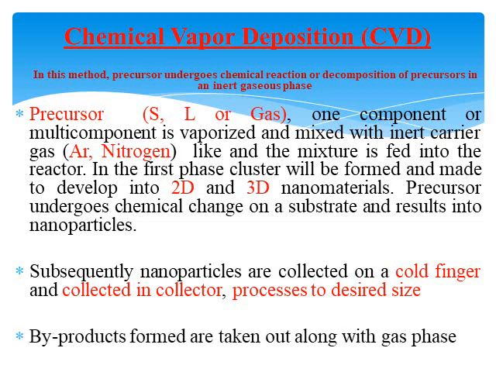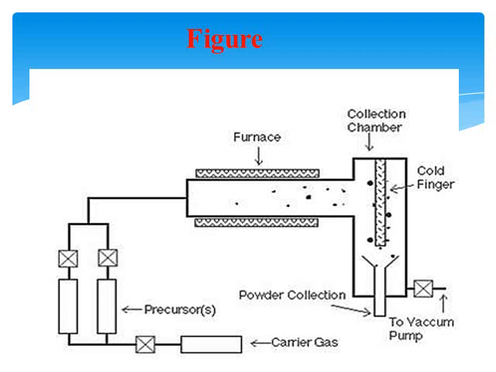Now the byproducts formed are taken out along with the gas phase of the substance. So the different byproducts which are formed are taken out along with the gas phase of the substance. Now this is the typical figure where the chemical vapor deposition or condensation is being made. Now the precursor. So in this figure, the precursor is the unit where the atoms or molecules are taken, and the atoms may be in the solid form or liquid form or gaseous form, and it is being heated in the precursor chamber.